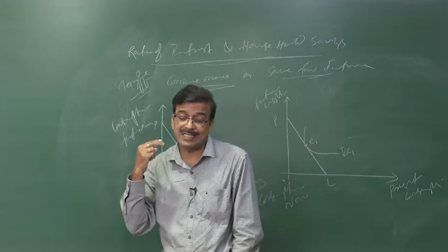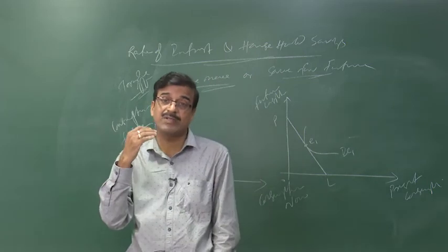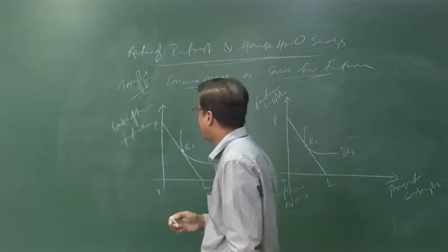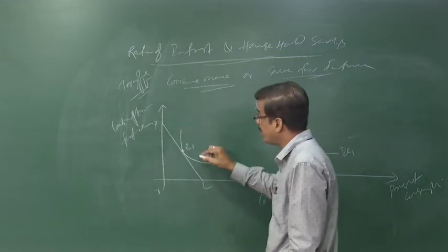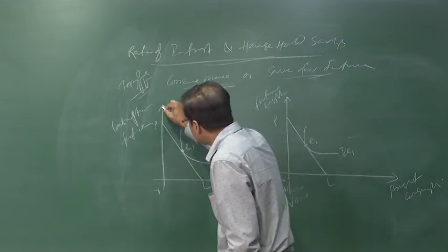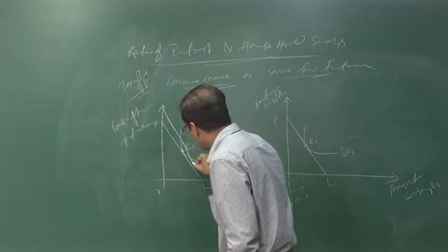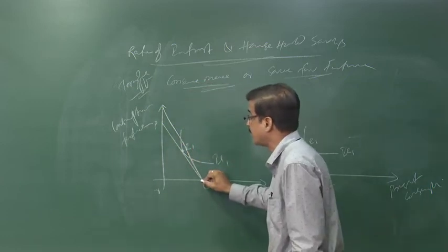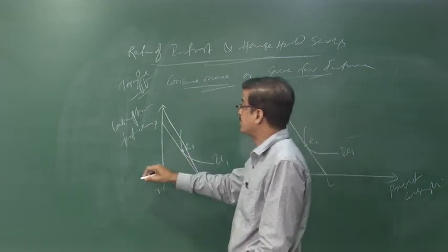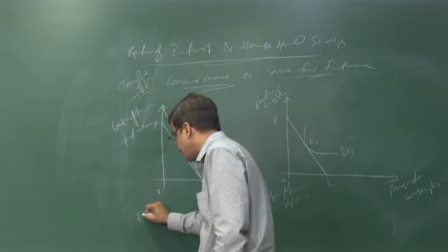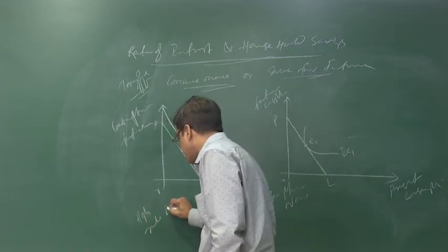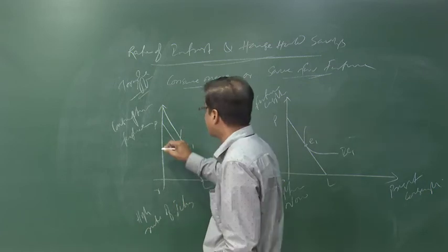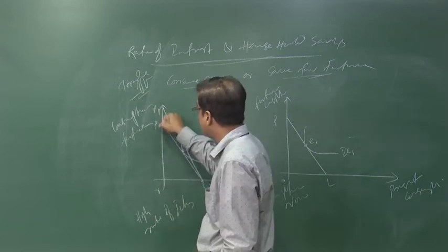Now start with the increasing rate of interest. If there is an increase in the rate of interest, what happens? If there is a high rate of interest, then the price line moves from OP to OP1.